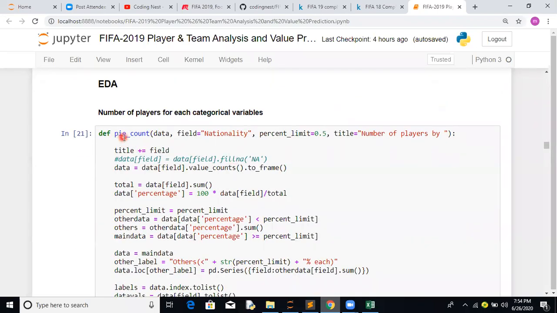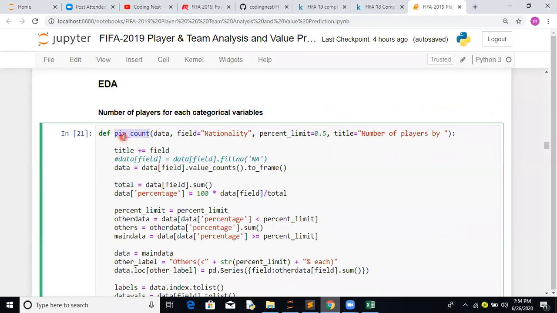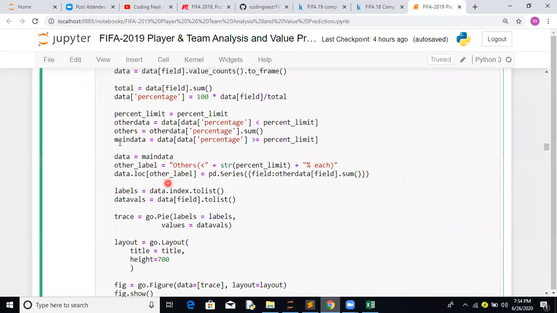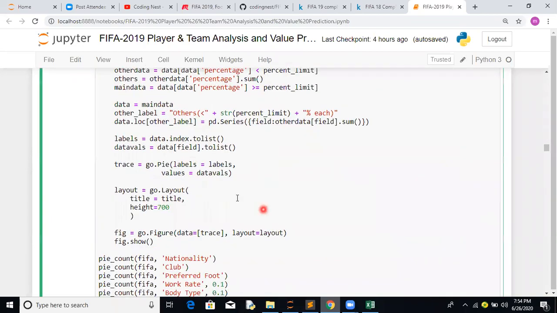Okay, so here we have written a small function to plot a pie chart for each and every categorical column. Just see this part. If anyone faces any problem, just let me know. So here we have used a pie plot. In order to create a pie plot, it requires two things: labels as well as data. The data part we have created for each and every feature, and labels are the values which we want to display over there.